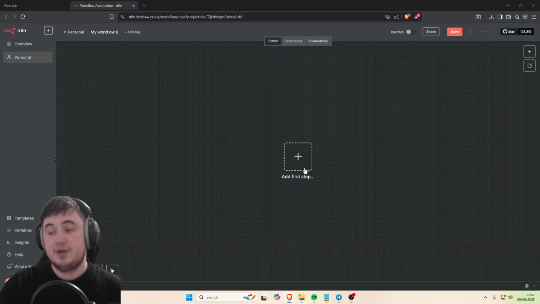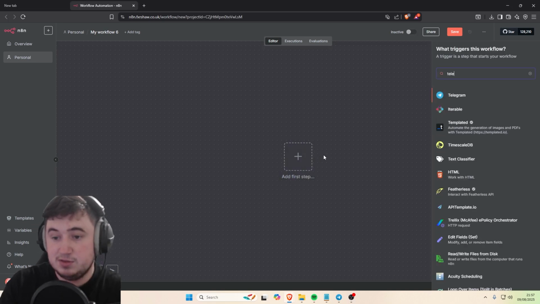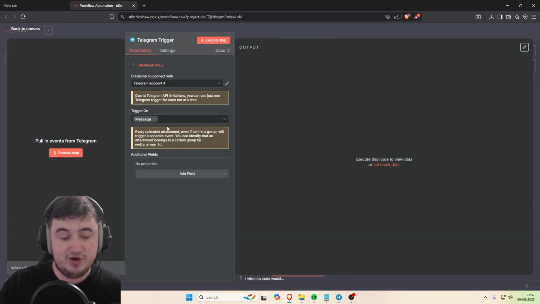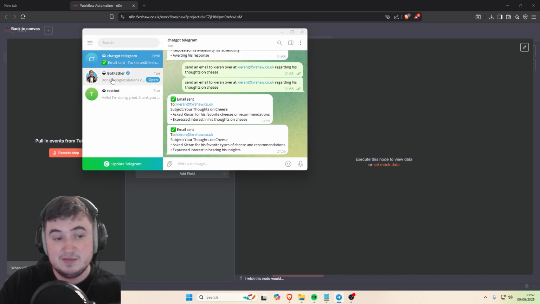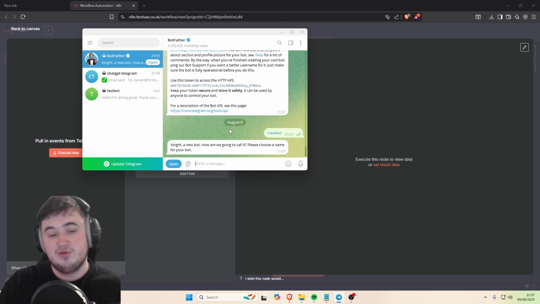So the first thing we're going to want to do is set up the Telegram trigger to be able to actually receive the messages. So we're just going to go Telegram, and then on message is the trigger that we need. If you haven't already linked your credentials, all you need to do is go to Telegram, find the BotFather account in the search bar, just type in BotFather, send it a message saying /newbot, and just follow the instructions that it gives you.